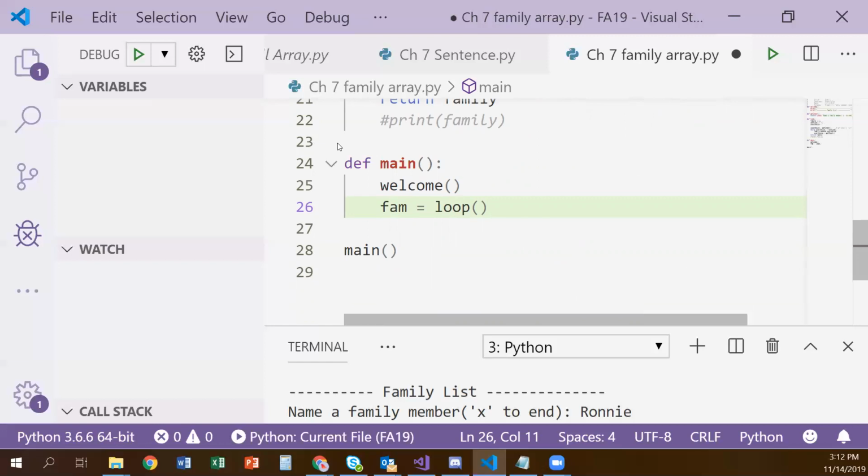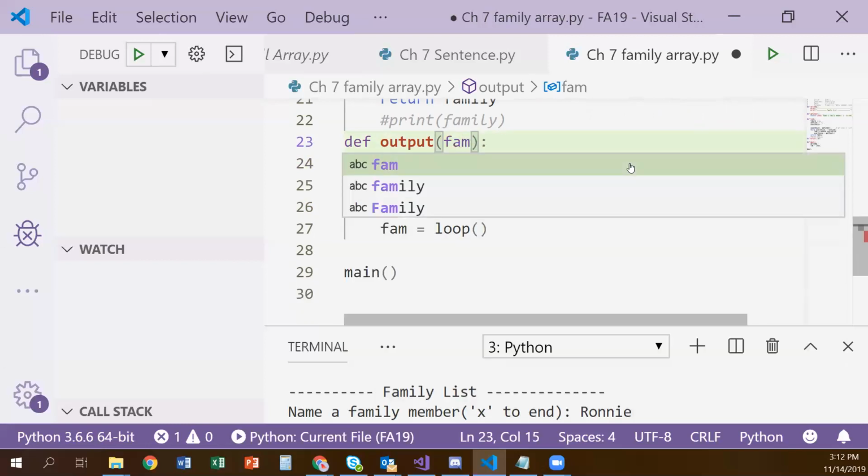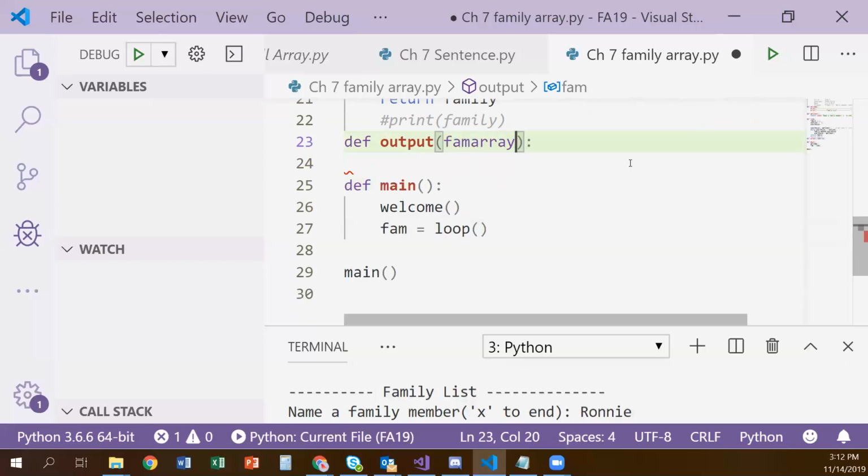So let's create an output function. And in our output function, we want to get that family array passed to us. So I can call it something different every single time. Fam array, instant family. It's a different family.